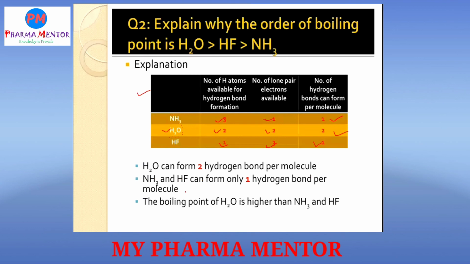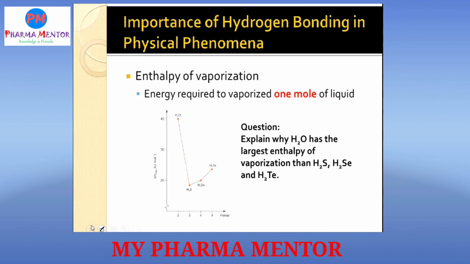That's why the boiling point of water is higher compared to hydrogen fluoride and ammonia. What is the reason? In water there are 2 hydrogen bonds, and in ammonia and hydrogen fluoride there is only 1 hydrogen bond. That's why the boiling point of water is high compared to hydrogen fluoride and ammonia.